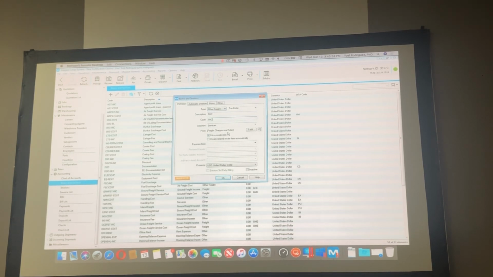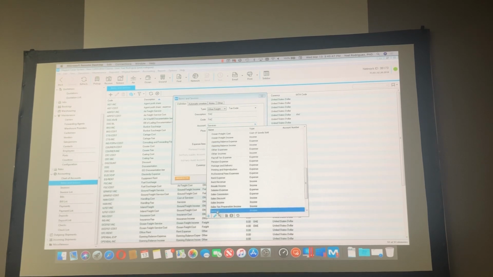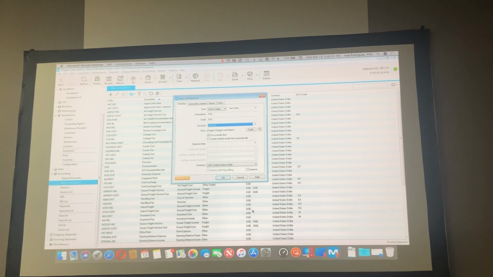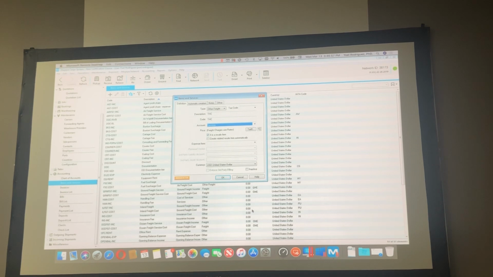Since where I want to contabilize, to have the accountant of that service, of that item in the account that is called services type income. You see? This is my decision. You can select any other one. You can select, I don't know, ocean freight account. It depends on you. Once I did that, I want to create the cost of goods sold for that charge.